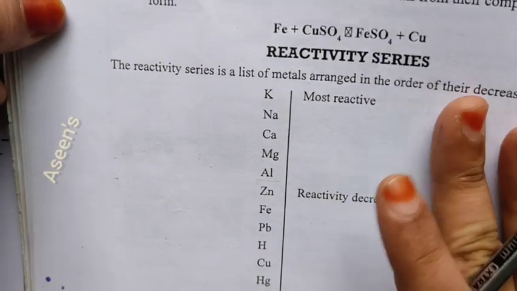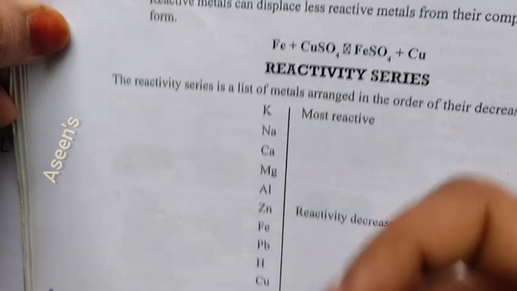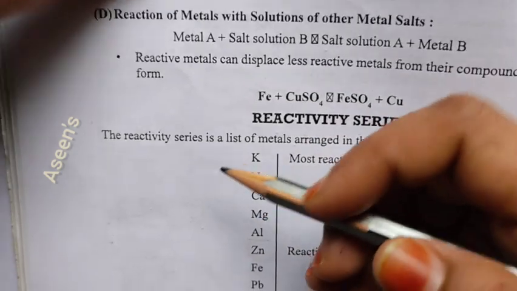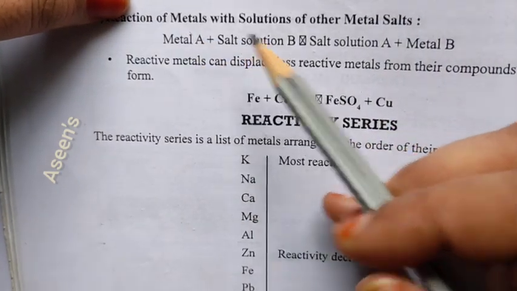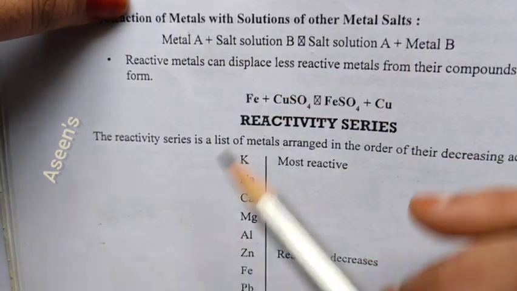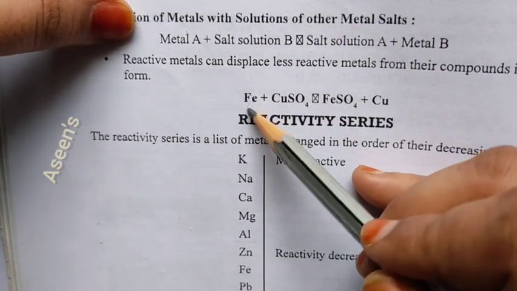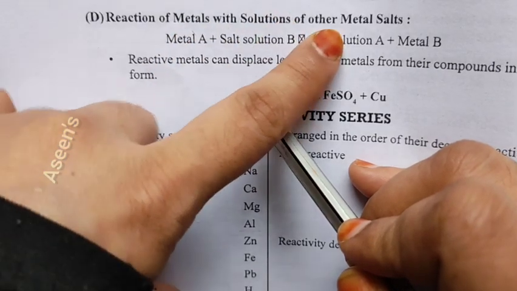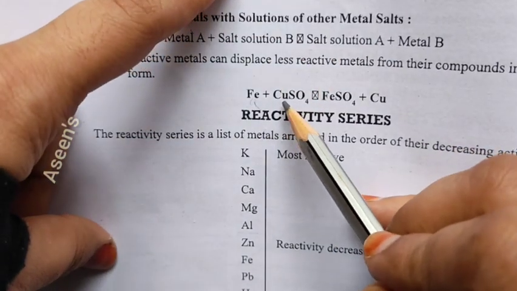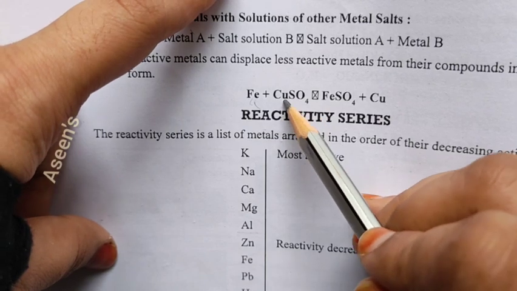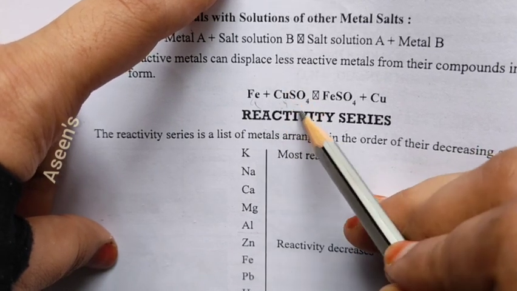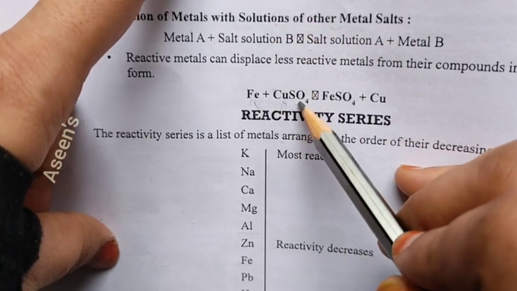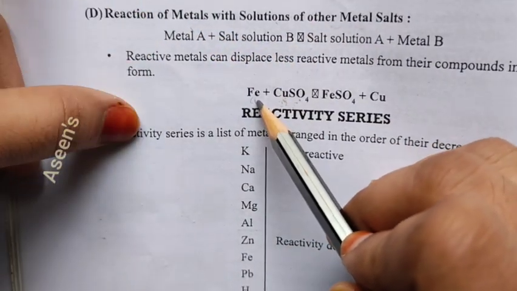So the next one is here, reaction of metals with solution of other metal salts. Okay, how does a metal react with a solution of other metals? We are going to see with an example here. This is a metal, iron. So a metal is reacting with a solution of another metal salt. Copper sulfate is a metallic salt. So the metal salt solution is copper sulfate and the metal is iron.